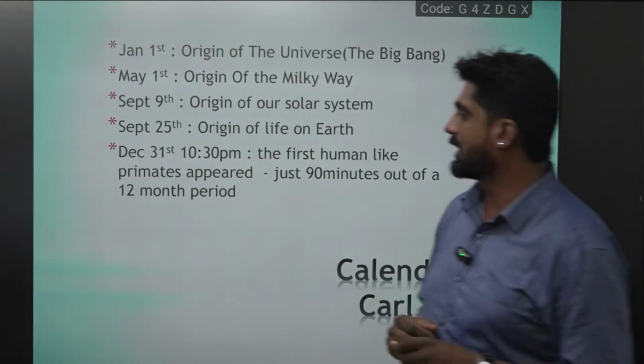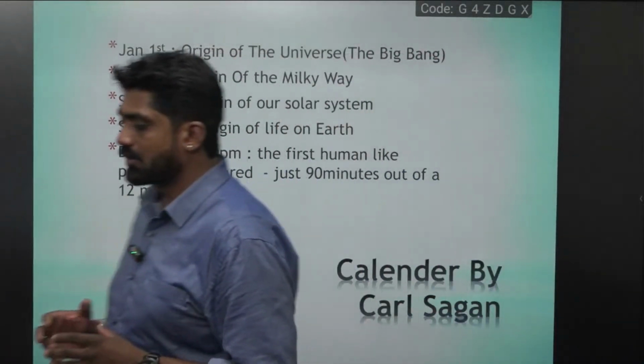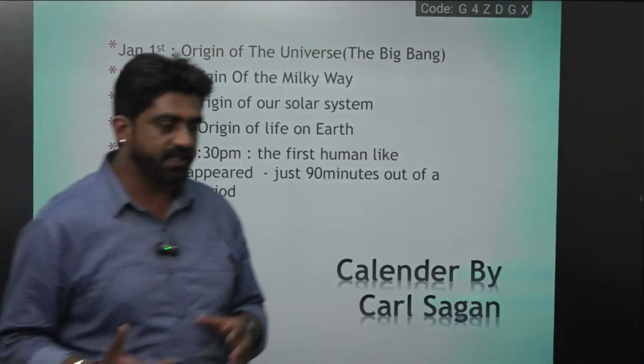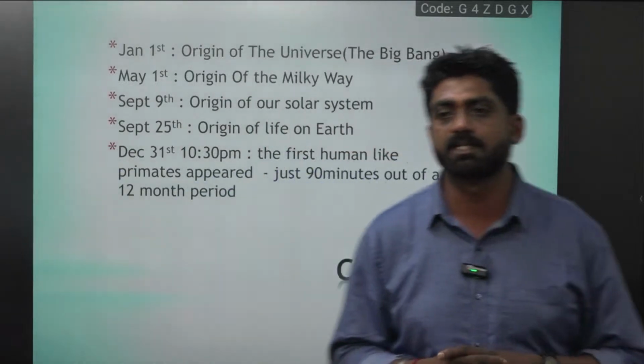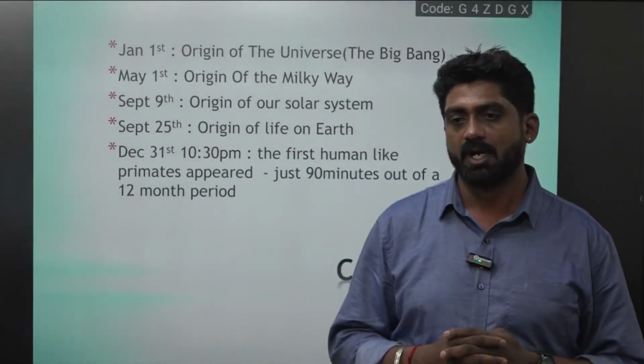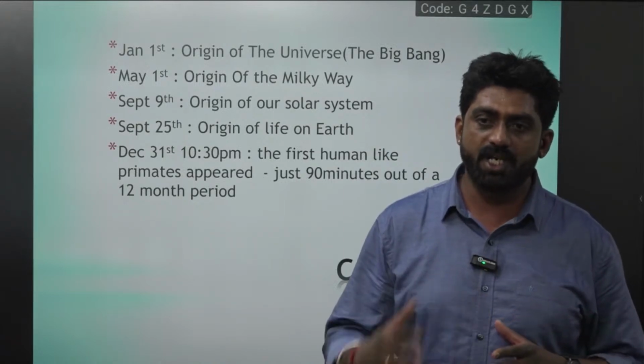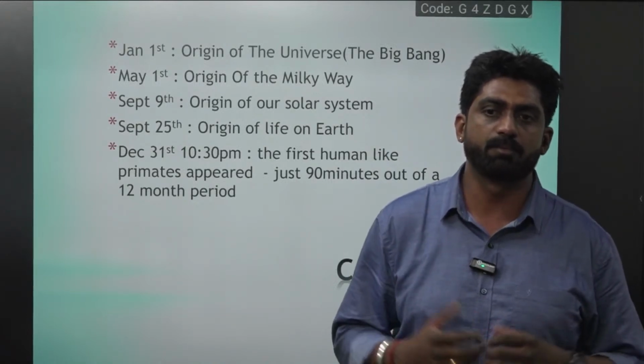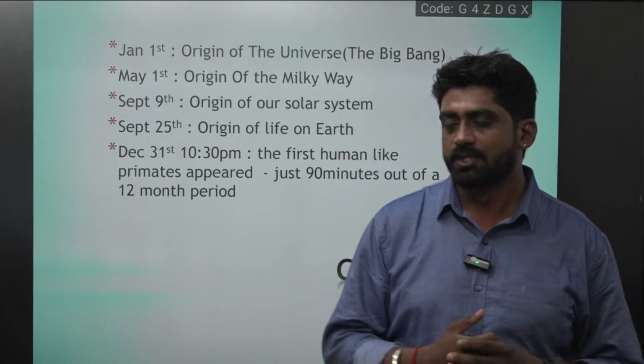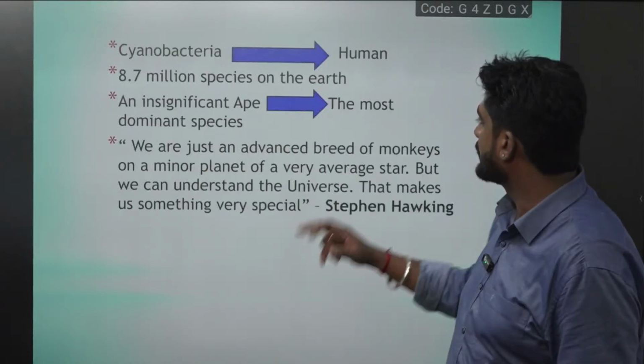How or why did mother nature select or make this insignificant ape the most dominant species on earth? What are those changes, what are those factors which shaped this Homo sapiens to become the most dominant species? To know that is what we study in anthropology.